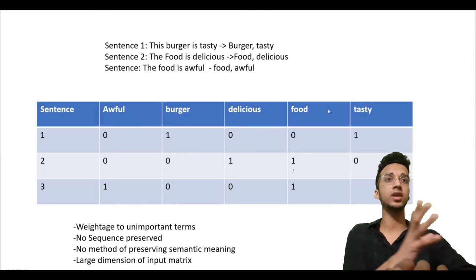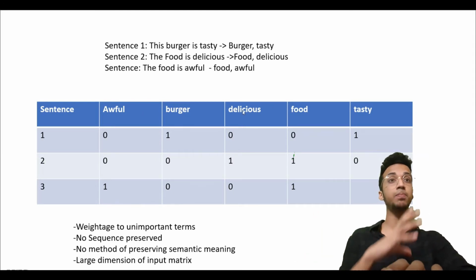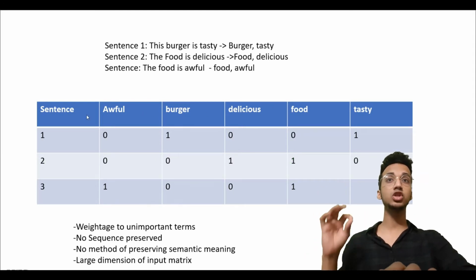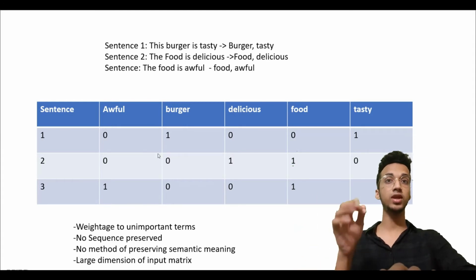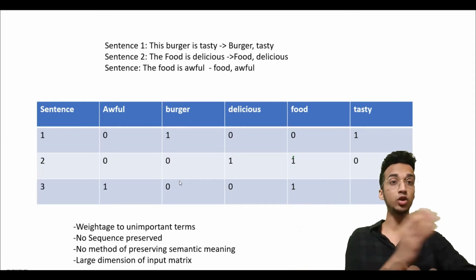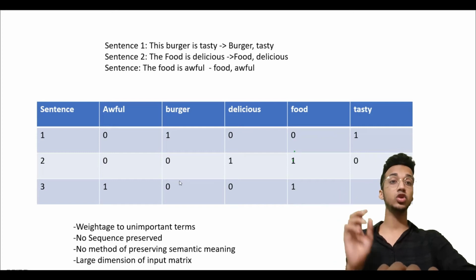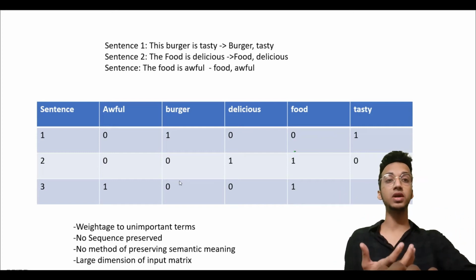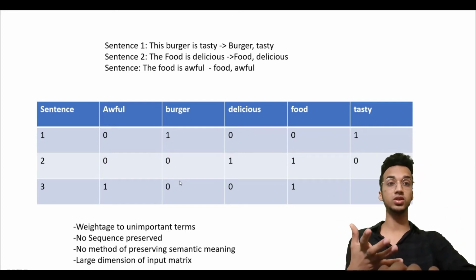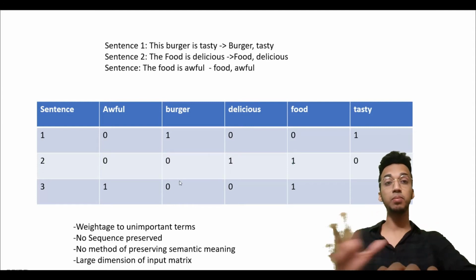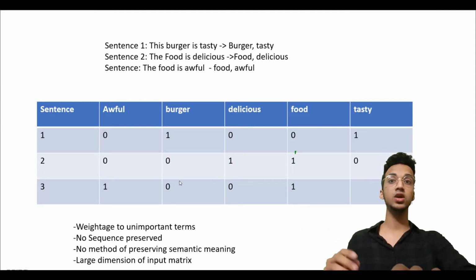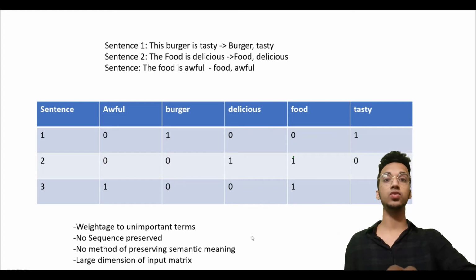Mostly these features are in alphabetical order, at least in the Python implementation, but there is no order of the original sentence. For example, the sentence "Are you smart?" and the sentence "You are smart" will have the same vector representation because they have the same words. But these two sentences are completely opposite of each other, right? So sequence is not preserved in bag of words.